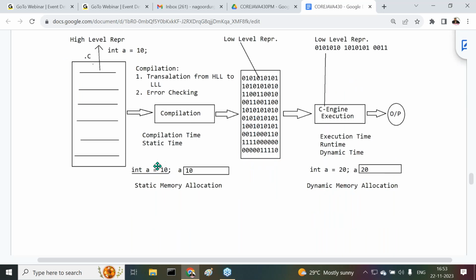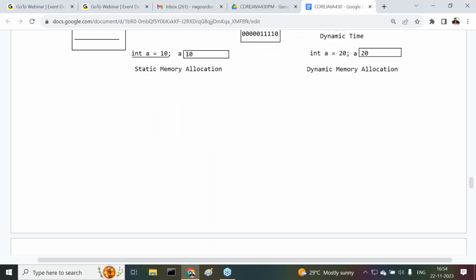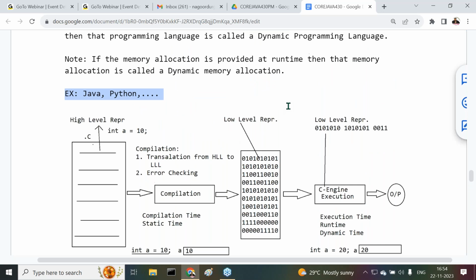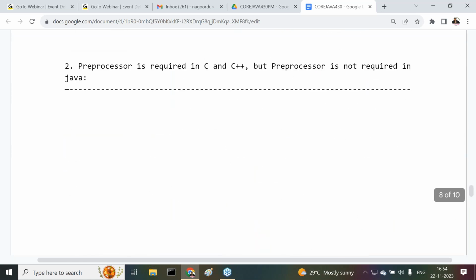Next, if the memory is allocated for the data at compilation time, it is static memory allocation. If the memory is allocated for the data at runtime, then it is called dynamic memory allocation. Now we completed this entire diagram and the total content for the first difference between Java and others. Now coming to the second difference. What is this second difference actually?